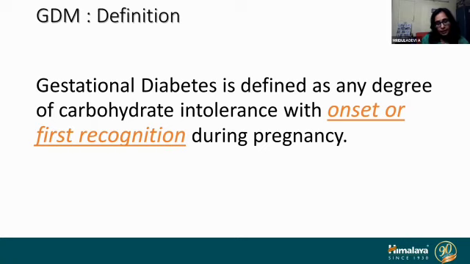It is probable that some of those, especially those detected in the first trimester, can be type 2 diabetes mellitus or rarely type 1 diabetes mellitus, which is being recognized for the first time in pregnancy. But for all practical reasons, we will consider it gestational diabetes, and retrospectively we will see, because in gestational diabetes the sugars will come back to normal after delivery. In type 2 and type 1, they continue to have high blood sugars.